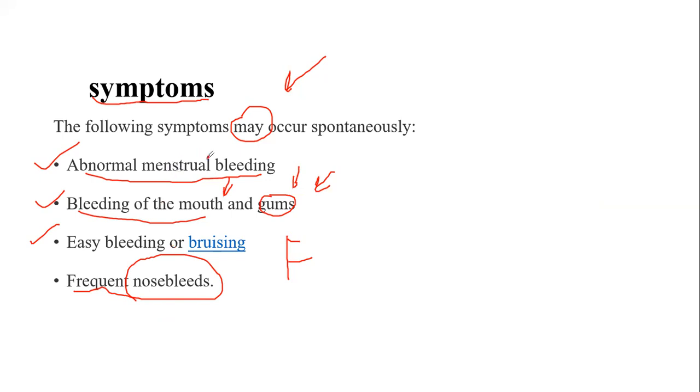that may be either abnormal menstrual bleeding, or either from the gum or mouth, or bleeding within the skin or beneath the skin, and the epistaxis. So these are the different signs and symptoms of coagulopathy.